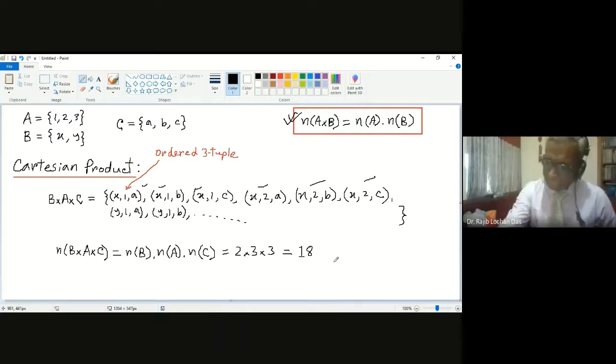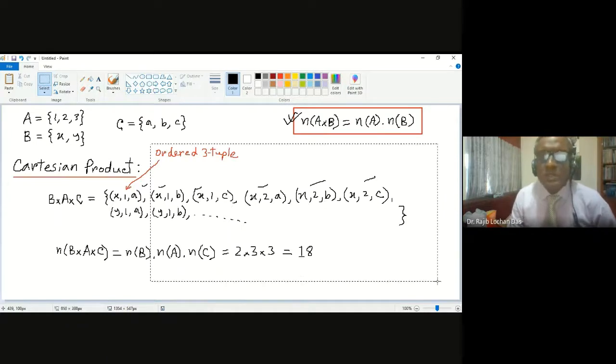Yes, sir. So this is the Cartesian product. Now I can tell you another topic, which is called relation. Let me take a two-set example, that will be better to understand.